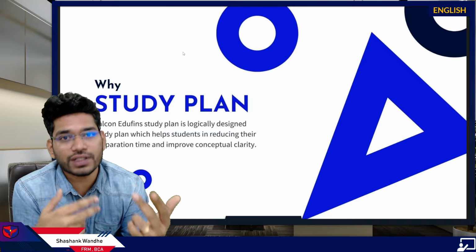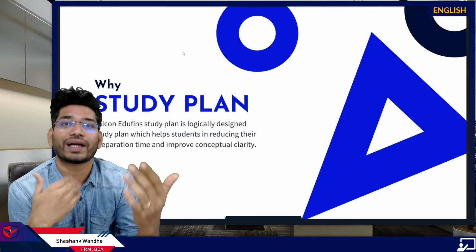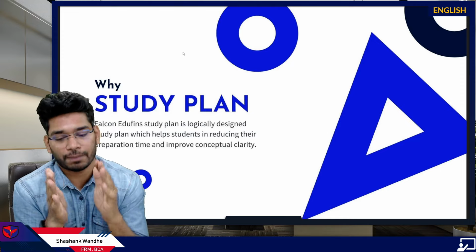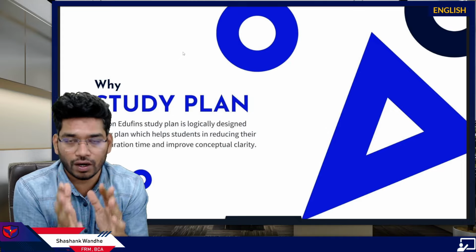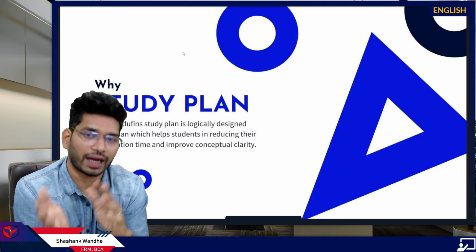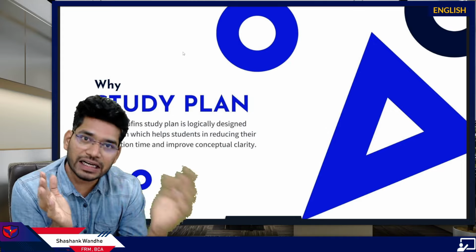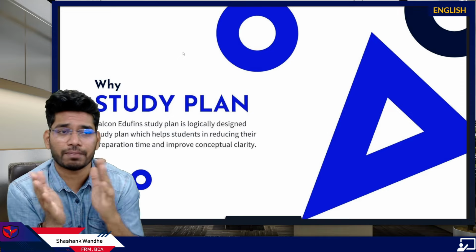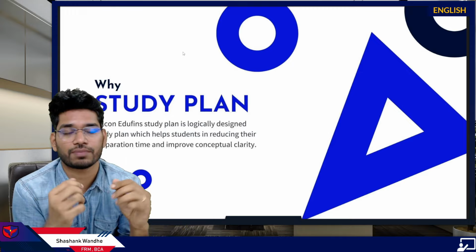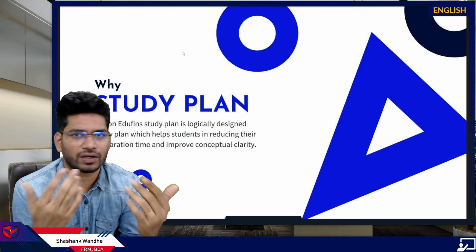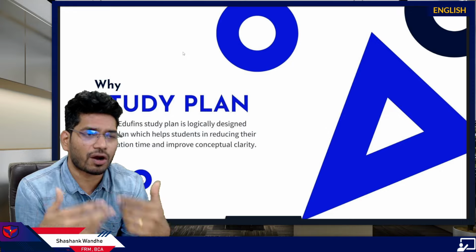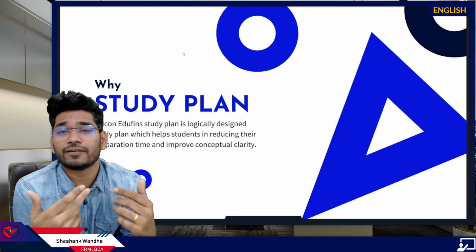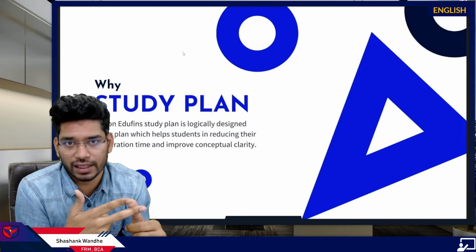If you want to go with two subjects, then Book 1, Book 2, you can combine like this. My recommendation would be, if you want to combine two books, prefer one practical or numerical subject, which is market risk, credit risk, or investment risk, and combine it with one theoretical subject. You can combine market risk and operational risk and prepare them simultaneously. If you have 4 hours, 2 hours for market risk and 2 hours for operational risk, this is a good plan. And you can combine credit risk with, say, liquidity risk.